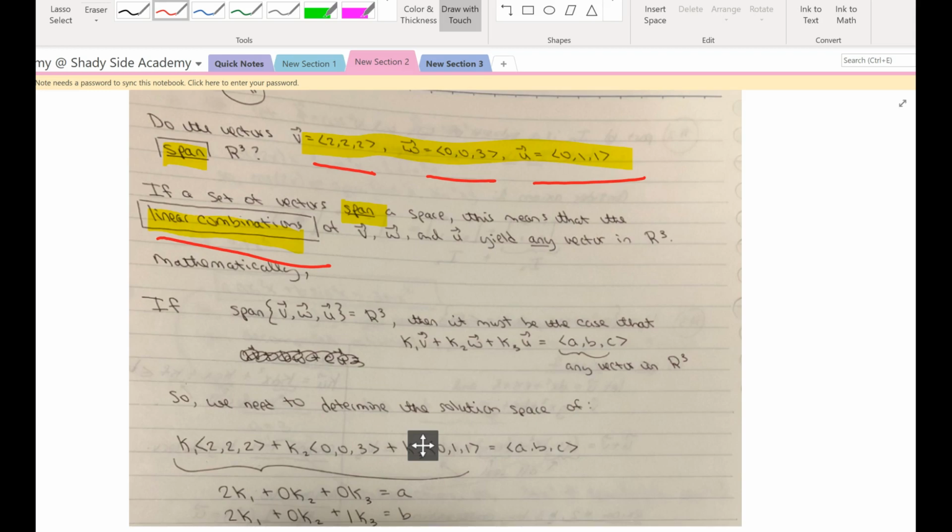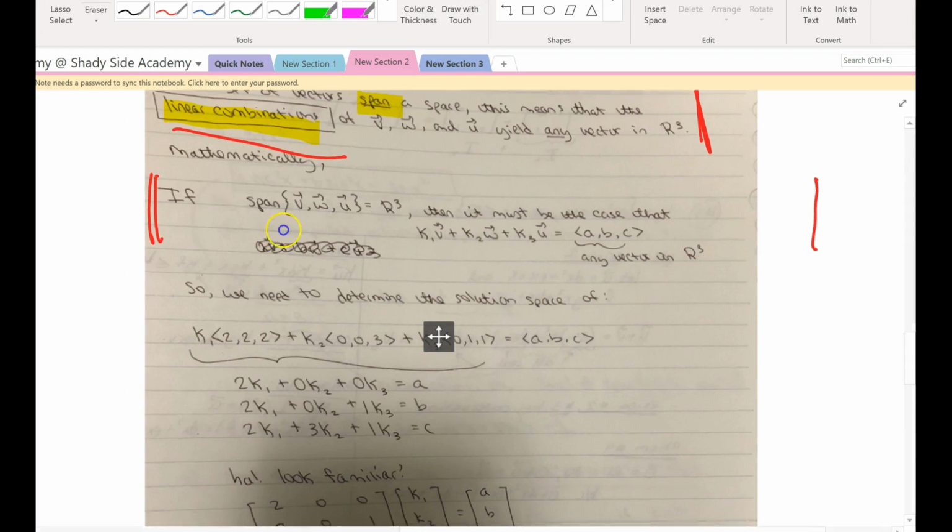If these 3 vectors span R3, that means I could add up multiples of 1, 2, or 3, all 3 of those vectors, and get any vector in R3. Okay, that's what I'm saying in this paragraph right here. Here is the mathematical translation of what I wrote in words, okay? And here's the new notation for you.